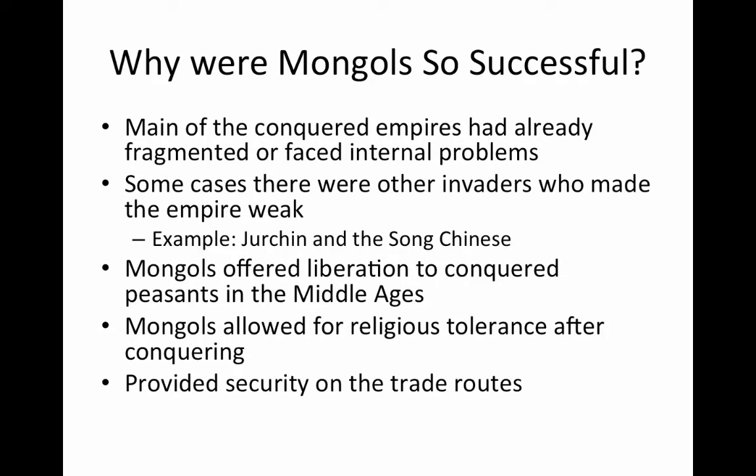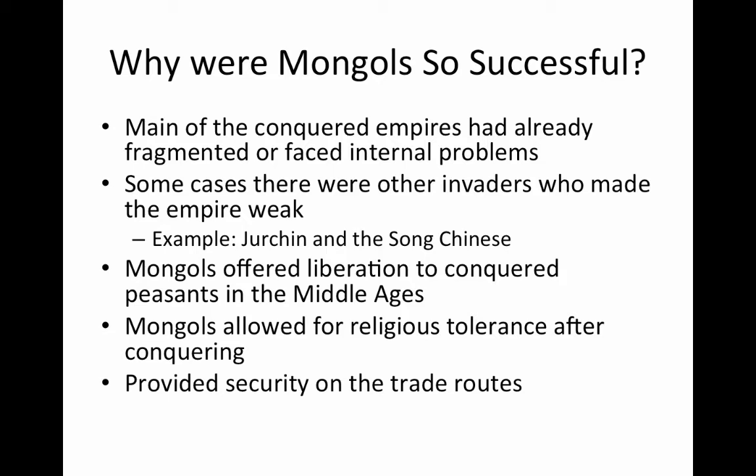So why were the Mongols so successful? One of the reasons is that the empires they conquered were already fragmented or faced internal problems. For example, there were the Abbasids, the Shiite empire of the Muslims. It had already overexpanded and faced numerous problems of internal corruption. This allowed the Mongols to conquer them.